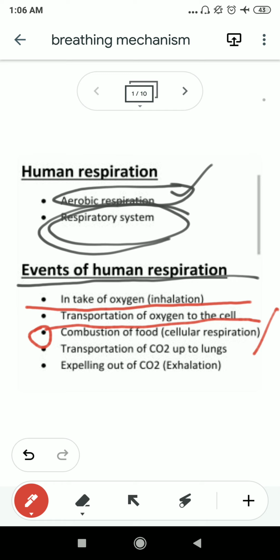Next, we know that in the respiration process, whenever the oxidation of food material occurs, carbon dioxide is also produced as a byproduct. You can see here, as a byproduct carbon dioxide is also produced.